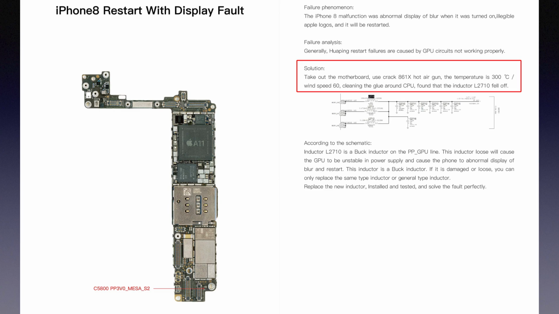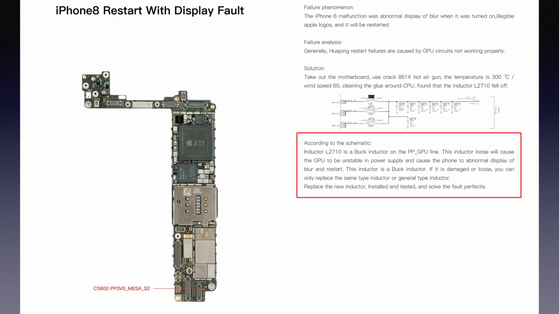The solution is to take out the motherboard, use a hot air gun. The temperature is 300 degrees. Air speed 60. Cleaning the glue around the CPU. Found that the inductor L2710 fell off.